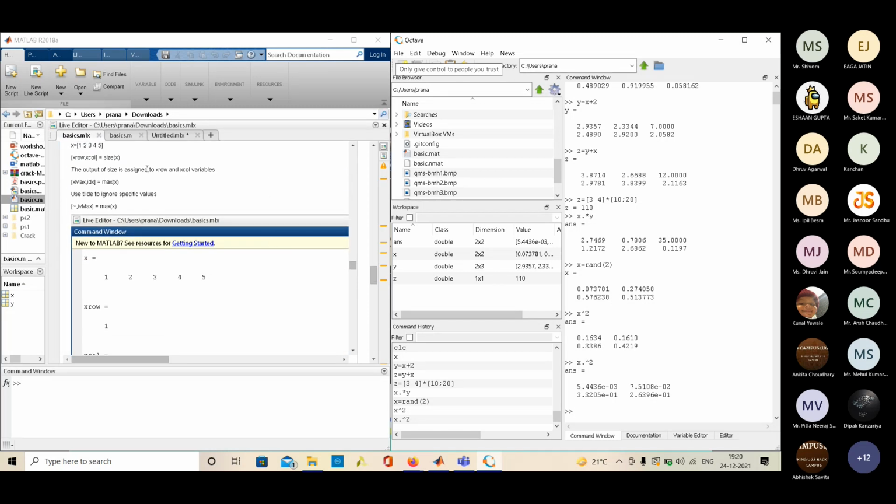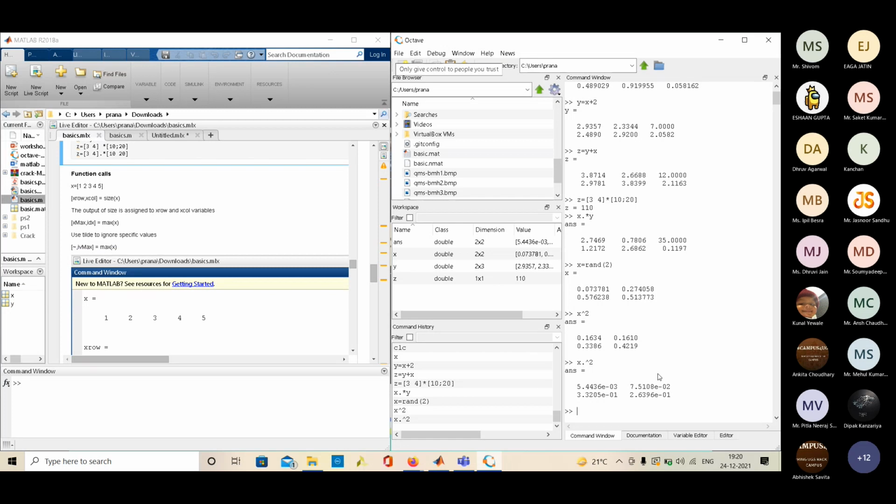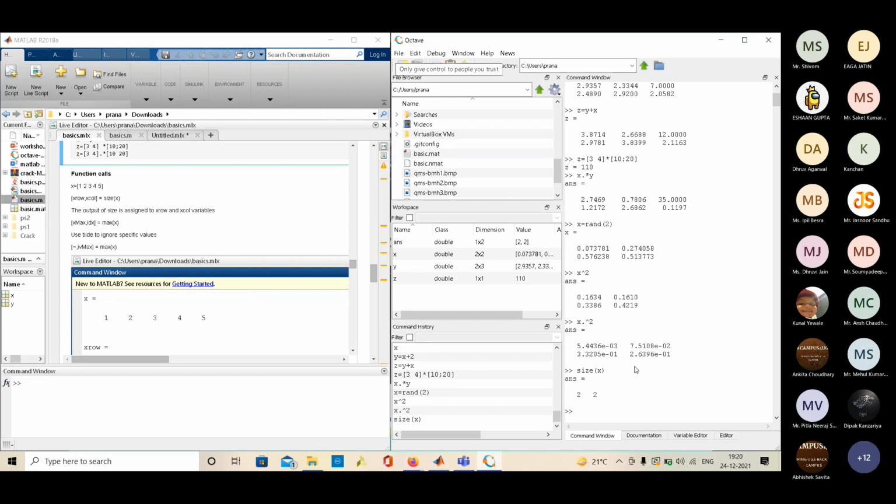The next thing is function call. Previously we implemented size. The answer that we are getting here can be assigned to variables, like [row, column] equal to size(x). So row will get the first value, and the column will get the second value.